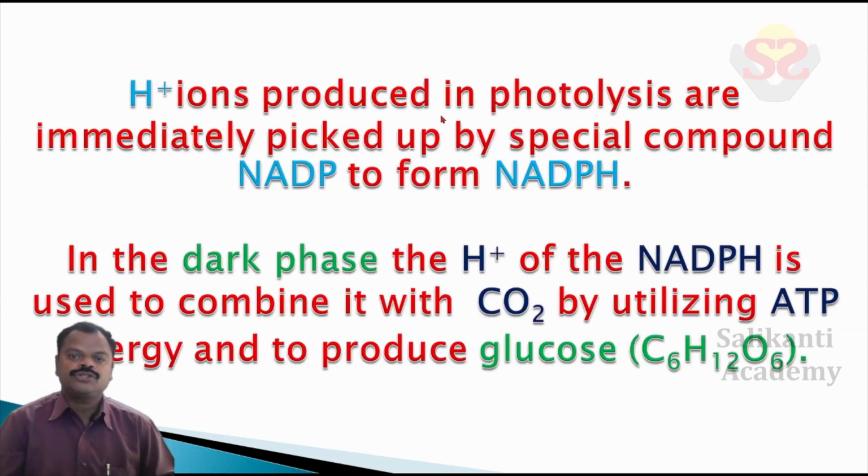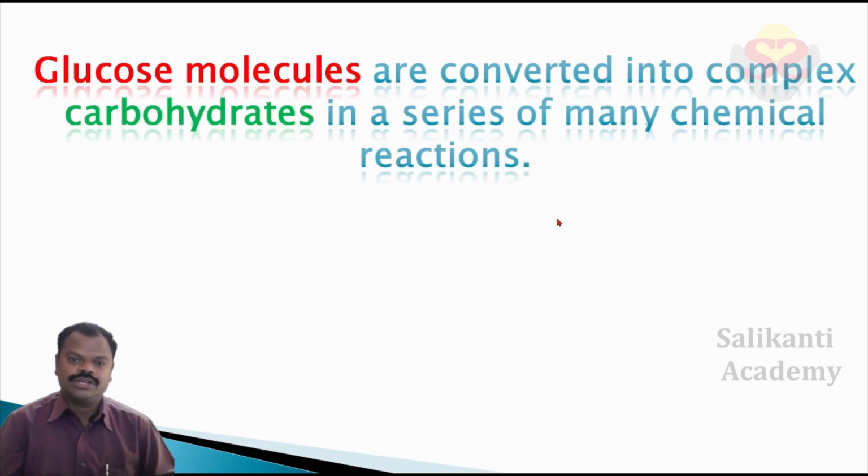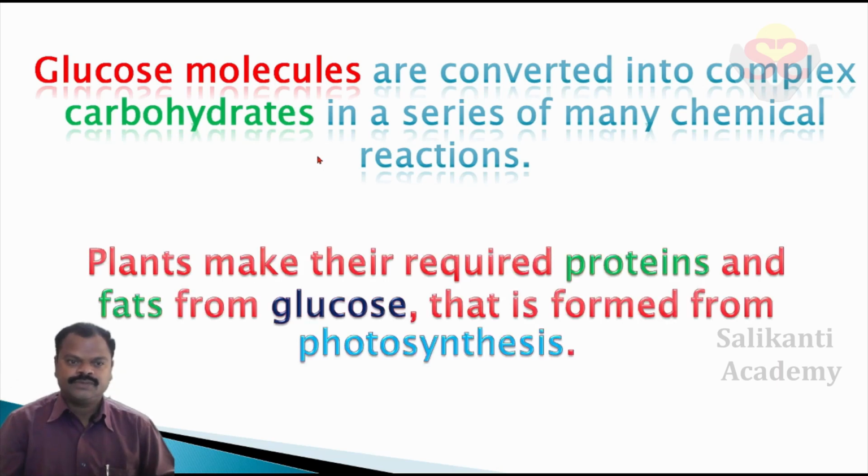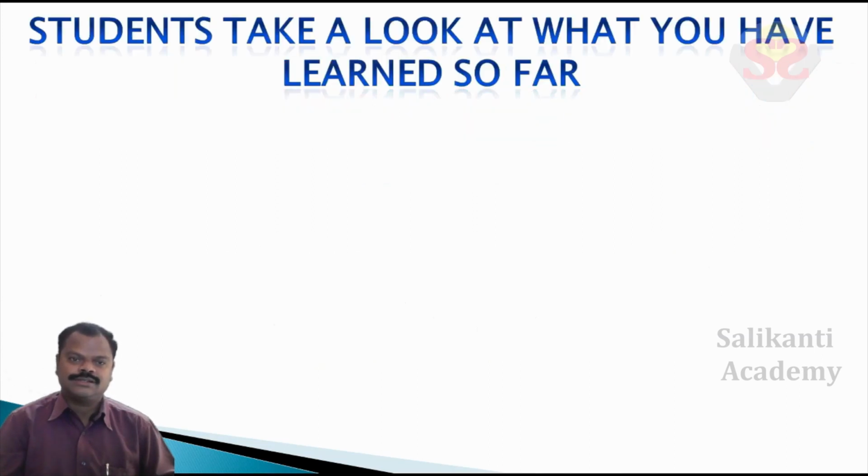H+ ions produced in photolysis are immediately picked up by a special compound, NADP, to form NADPH. In the dark phase, the H+ of NADPH is combined with carbon dioxide by utilizing ATP energy to produce glucose, C6H12O6. Glucose molecules are converted into complex carbohydrates in a series of many chemical reactions. Plants make their required proteins and fats from the glucose that is formed from photosynthesis.